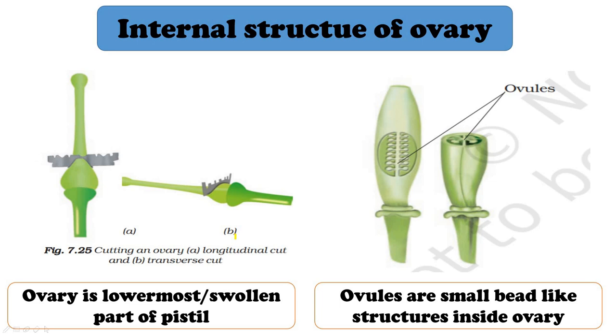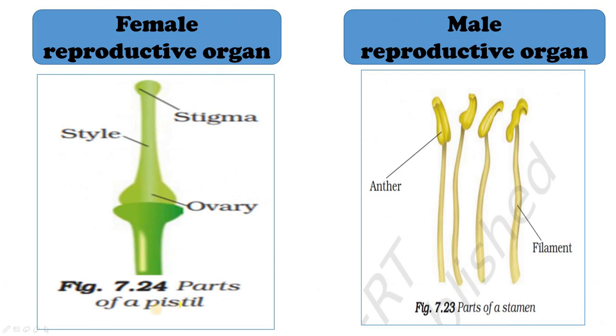Okay, we will now study about ovary. Ovary is the lowermost or swollen part of pistil. This is ovary, right? And if you cut open this ovary, you will notice that there are small bead-like structures inside ovary. These small bead-like structures are called ovules, alright? Okay, so now we know that pistil is the female reproductive part. It consists of stigma, style and ovary. And stamen is the male reproductive part and it consists of anther and filament.